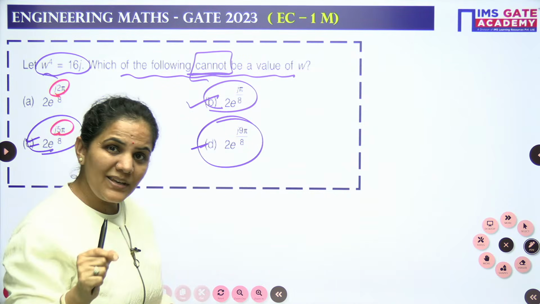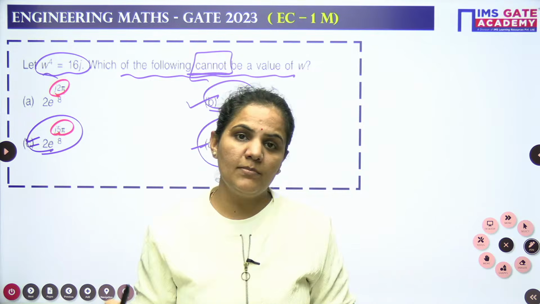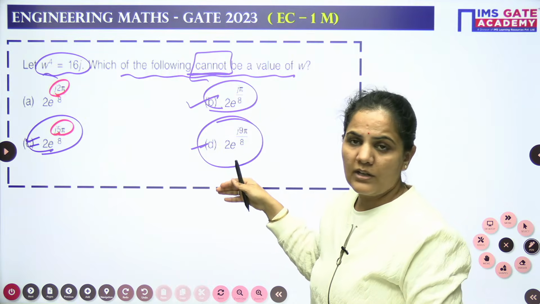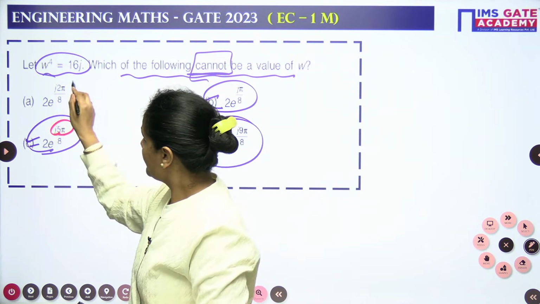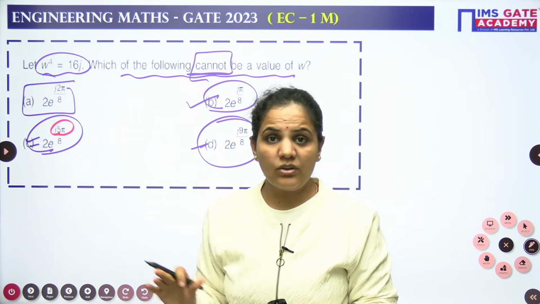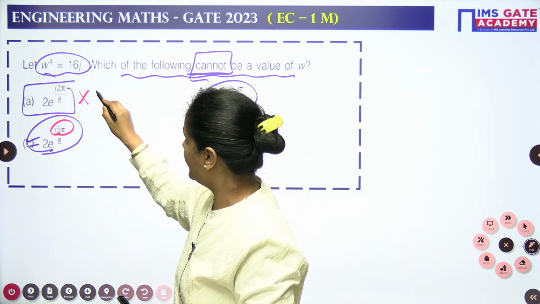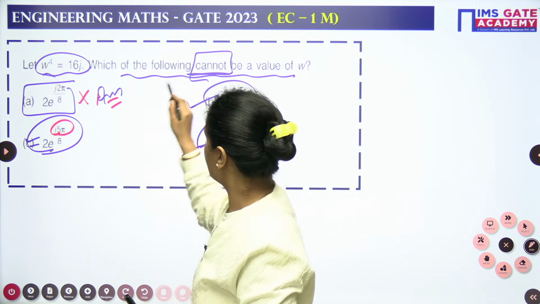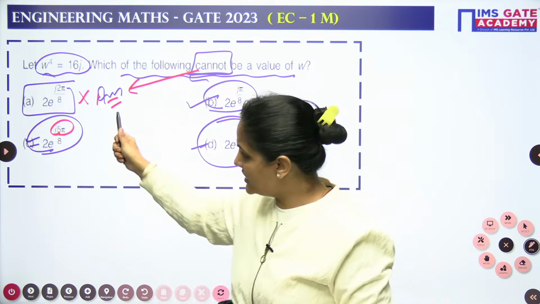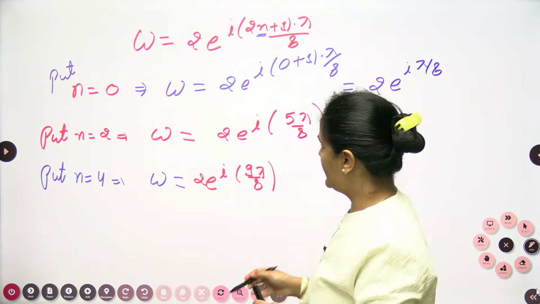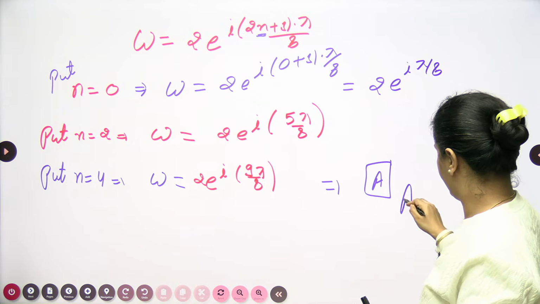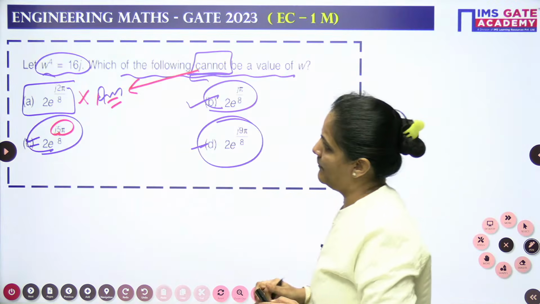So options B, C and D are possible for putting the values of n, respectively 0, 2 and 4. But I cannot get option A for any value I put for n. I cannot get this option, so this is not true. When this is not true, this is my answer. I need to find out the result which is not possible. So this is not possible. Your final answer will be option A.